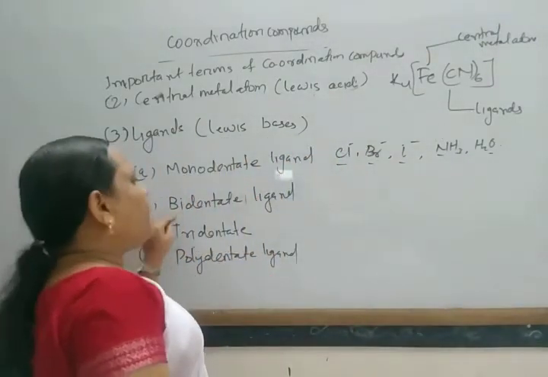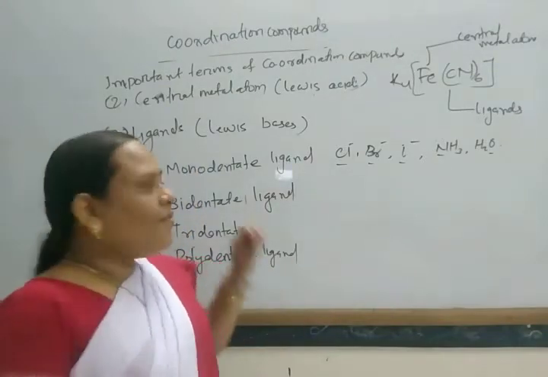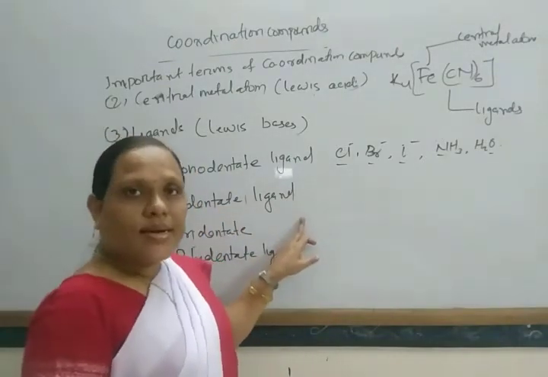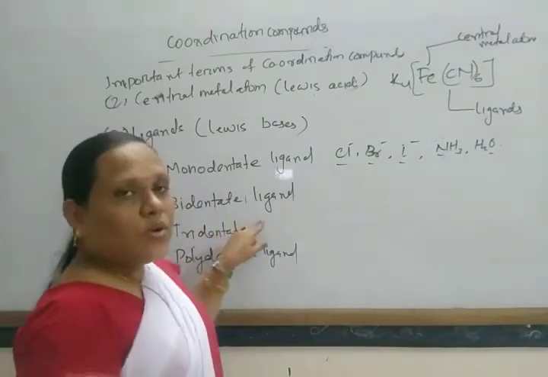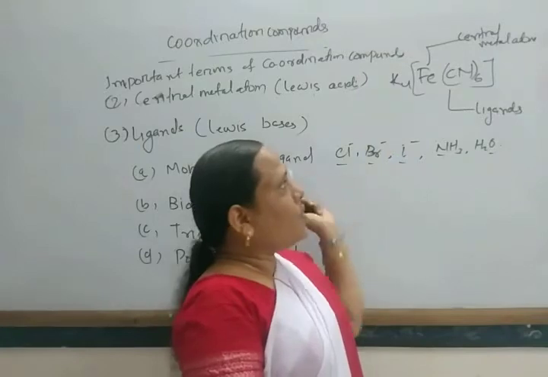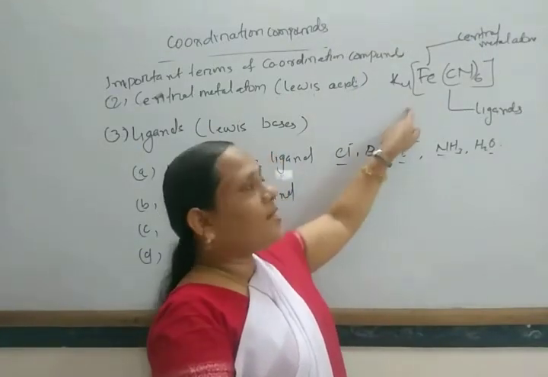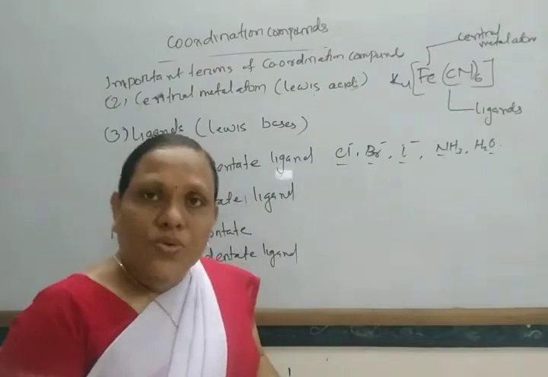A bidentate ligand has two donor atoms, so it can coordinate to the central metal atom through two donor sites.